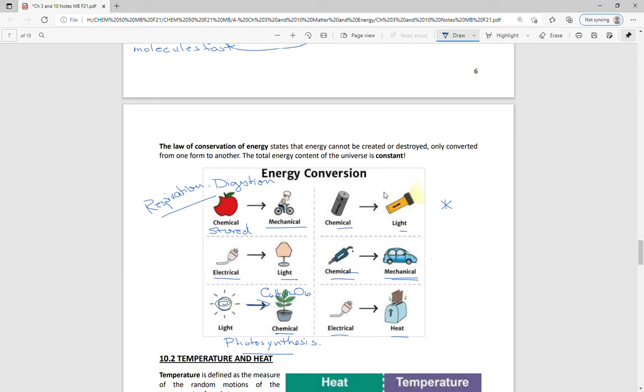So a lot of these are chemical reactions that convert energy. This one would be a combustion, right? We're burning the fuel to make the car go. So just trying to roll in some of these ones back into stuff we've talked about already. There sometimes are energy conversions in physical reactions, but mostly what we're talking about here are chemical reactions.